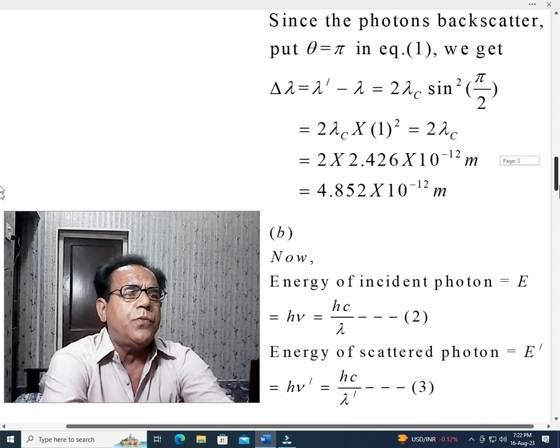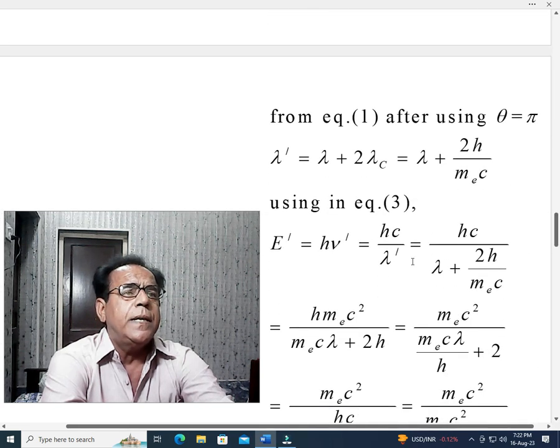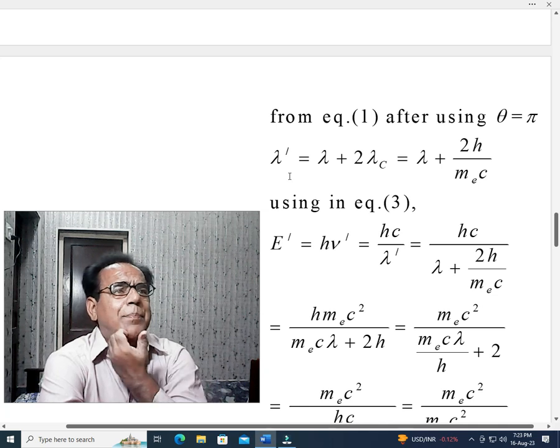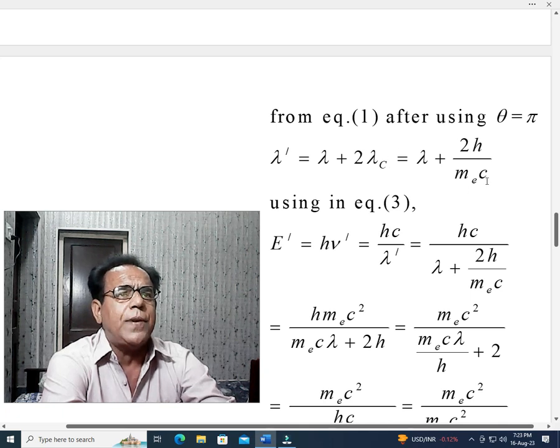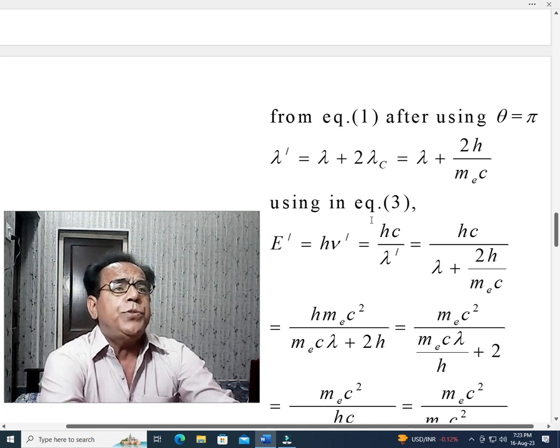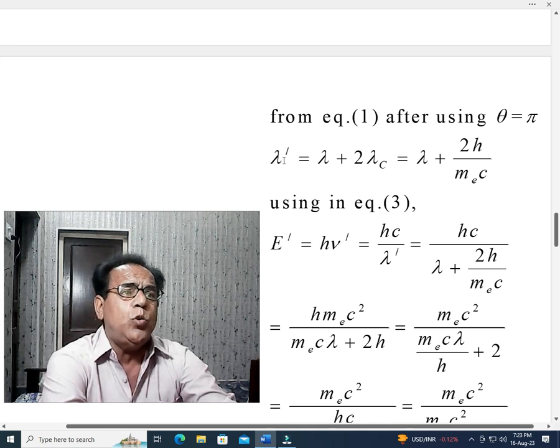So lambda dash is lambda plus 2 lambda c, which is lambda plus 2 into, in place of lambda c, we have used this value. Okay, using in equation number 3, we will use this expression, that is value of lambda